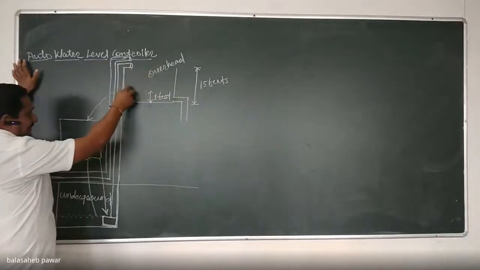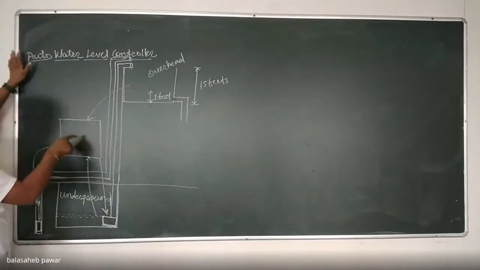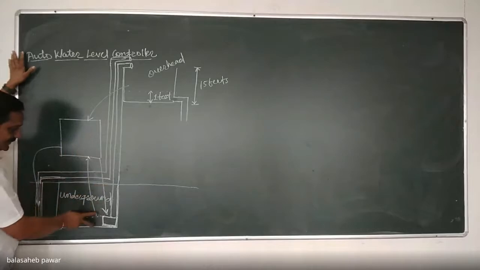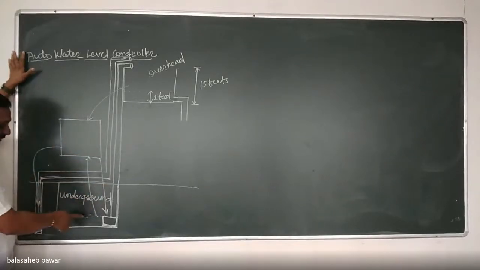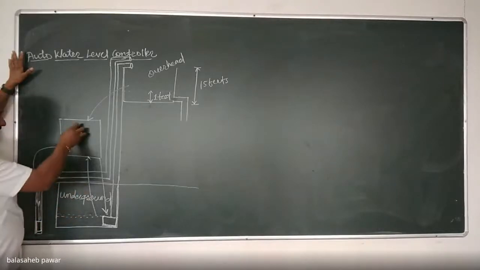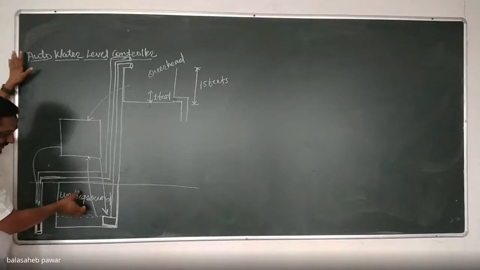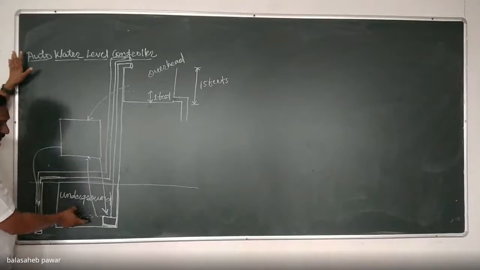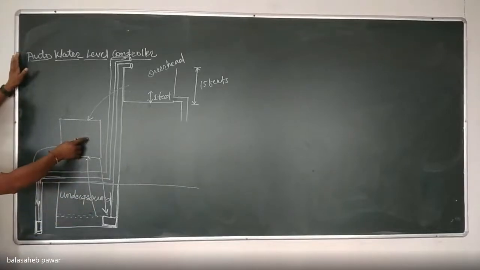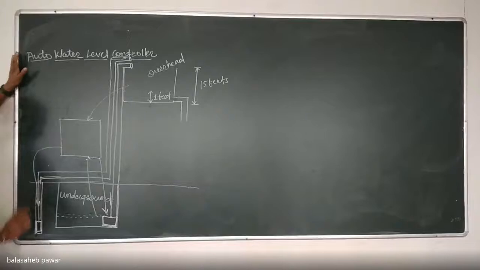So see, whenever this overhead tank gets empty up to the reservoir, a signal will be sent to our controlling circuitry to take action. Which action? To turn on the pump. First priority will be given to the underground tank. There will be a sensor, so the system will check through that sensor whether there is water available in that underground tank or not. If it is not there, then the system will decide to turn on the pump from the tube well.